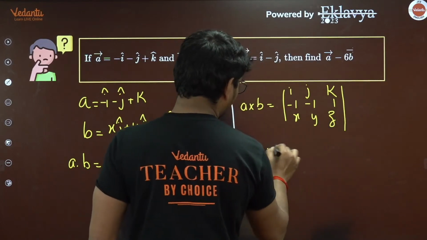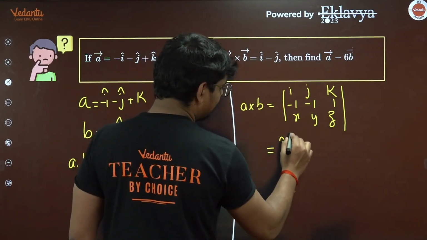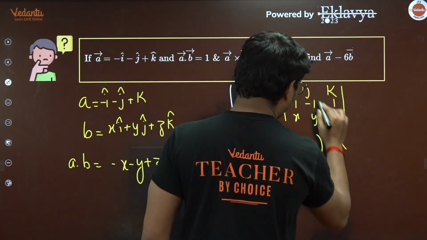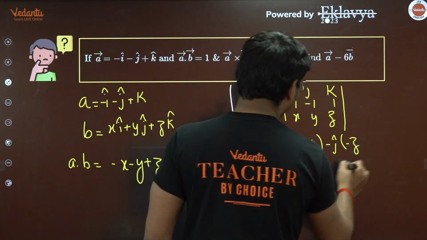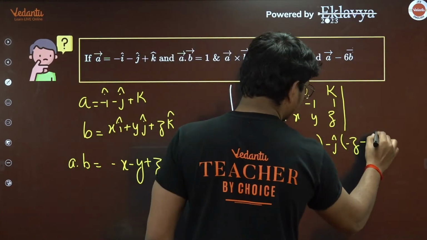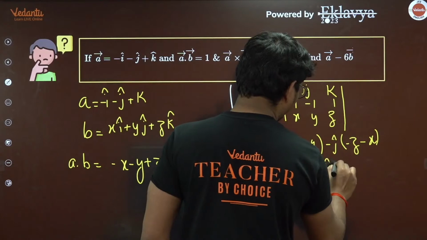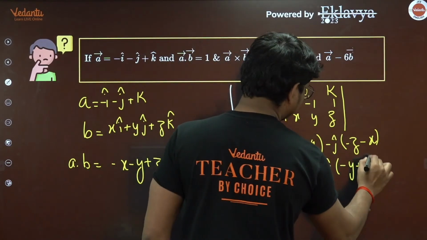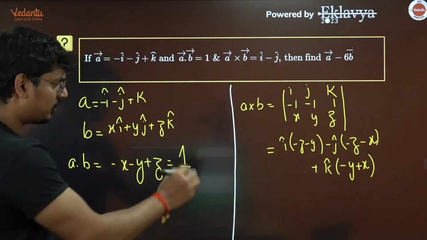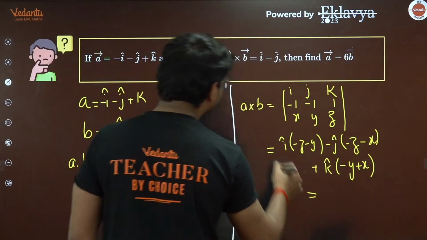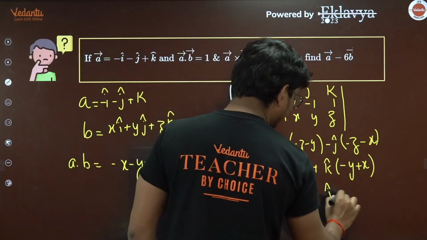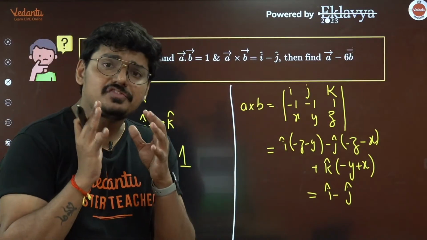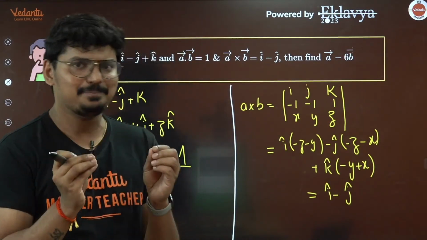Okay, now find the cross product here, guys. I'll get i cap into minus z minus y, and here you have minus j cap into minus z minus x, plus k cap into, what are you going to get here? It's going to be minus y plus x. This is what you're going to get. This is A cross B, and according to the question, this is equal to i cap minus j cap. Now all you have to do is, when two vectors are equal, the coefficients of i, j, k have to be the same, yes or no?